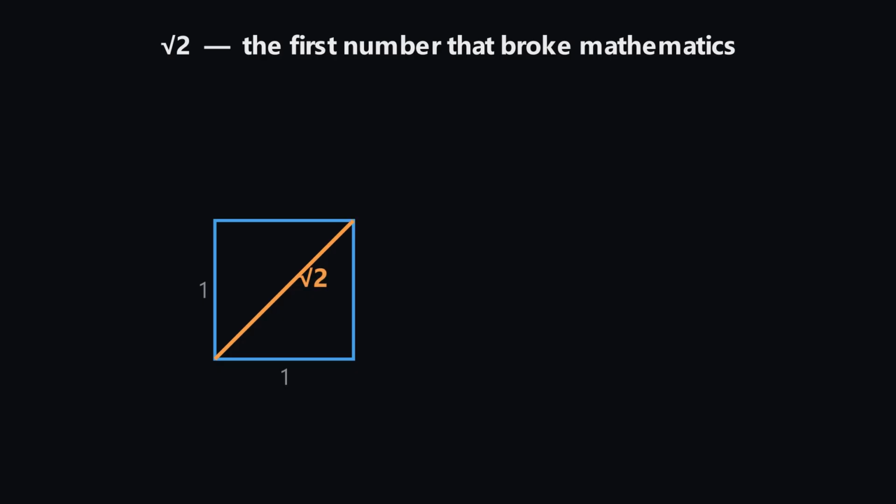The Pythagoreans believed every number was a fraction. Root 2 refuses. Provably, no fraction times itself gives 2. Legend says the man who discovered it was drowned at sea for it. A legend, the sources are murky, but the scandal was real. And it's in your pocket today.